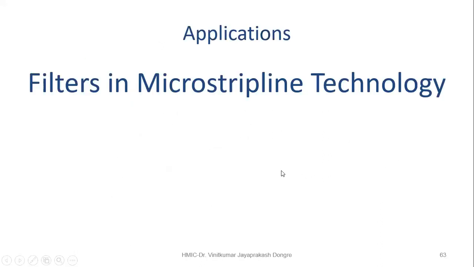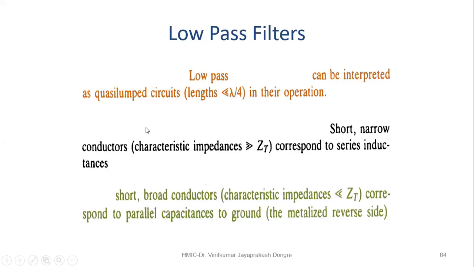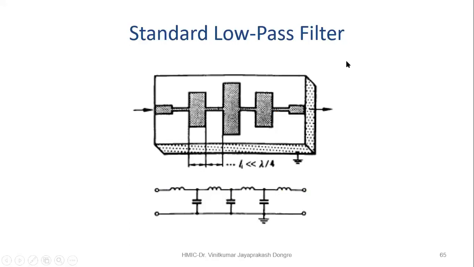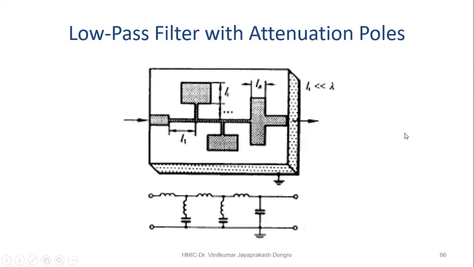Okay. Now we will go for the applications. Till now we have discussed the power dividers. Now it is filters in microstrip technology. The low pass filter can be used in this application. These are the various specifications of the low pass filter. This is a standard low pass filter, designed here. You realized this circuit previously, and by using the microstrip or MIC structure, this filter is realized here.